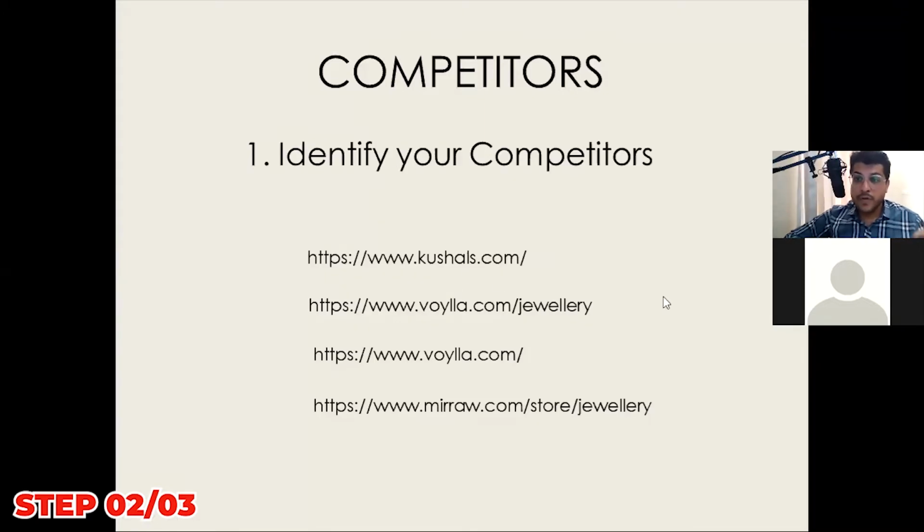Now for artificial jewelry, the case study that I'm explaining today, I've identified these competitors, and it's very easy to identify. You go on Google, type the keywords, and whoever is coming on the top page, they are your competitors. Because on Google, when you try to search anything, how many of you go to the second page? I've never gone to the second page. I guess most of the participants over here, you will never go on the second page of Google. So if you're trying to find artificial jewelry, whoever is coming on the first page, they are your competitors.